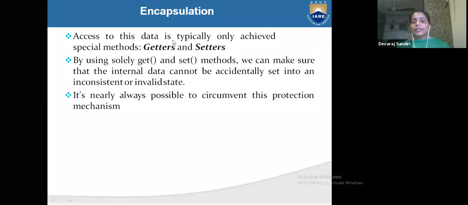Access to this data is typically only achieved through special methods: getter and setter, meaning get and set. Get means you are getting the data, set means you are setting the data. With the getter and setter methods, you can make sure that the internal data cannot be accidentally set into an invalid state. It's nearly always possible to circumvent the protection mechanism.